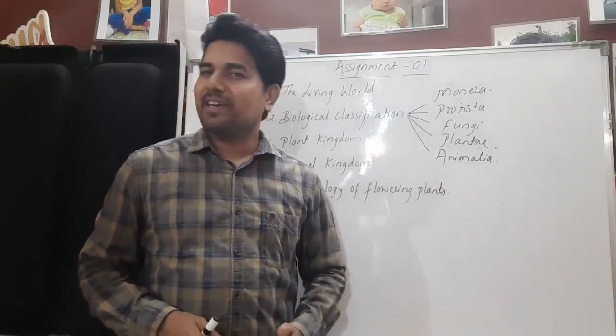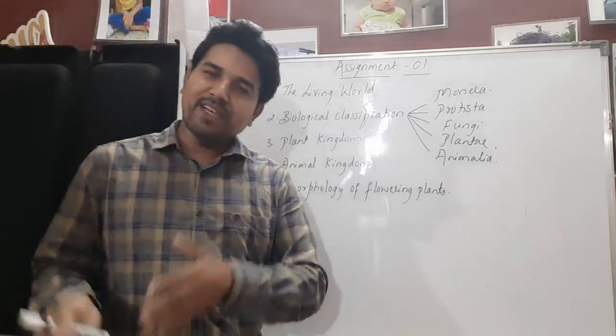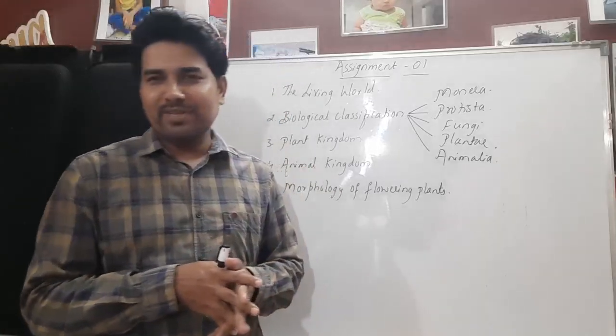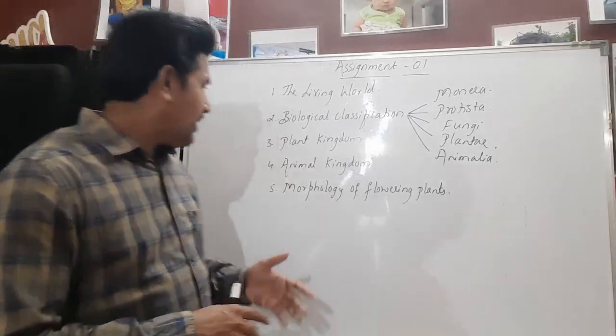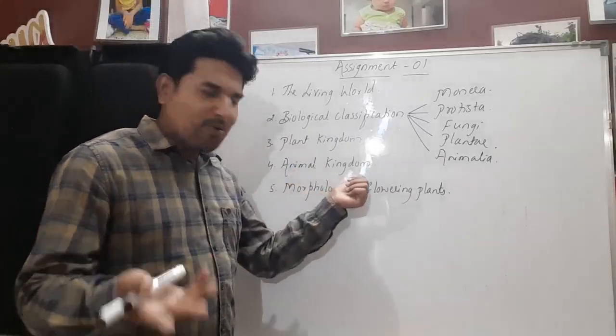And Vertebrata mainly includes Pisces, fishes, and apart from that amphibia, reptiles, aves, as well as mammals. So this is regarding the part of Animalia, and the detailed account is there in the animal kingdom also.